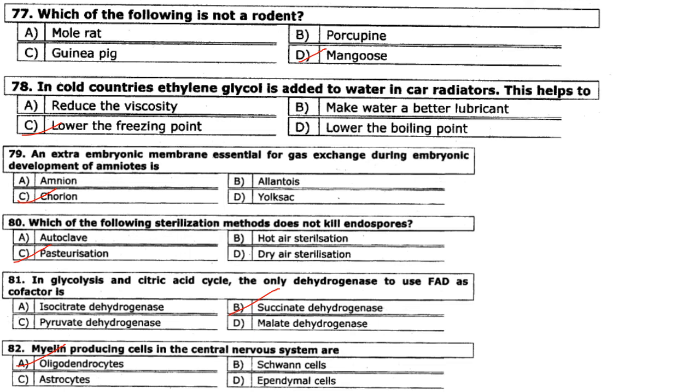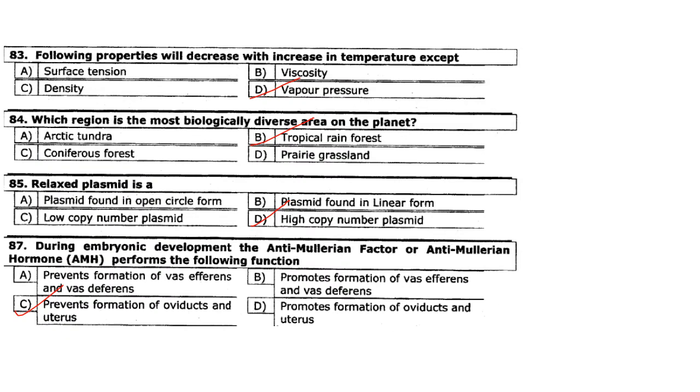Then myelin producing cells in the central nervous system are. They are oligodendrocytes. Answer is option A. So coming to the next question. The following properties will decrease with increase in temperature except vapor pressure. So answer is option D. Which region is the most biologically diverse area on the planet? So it is the tropical rainforest, option B.